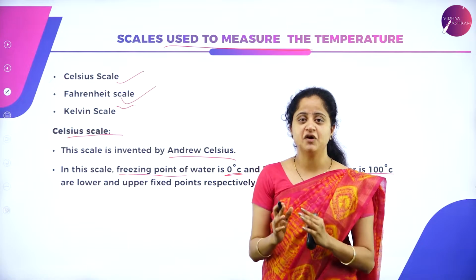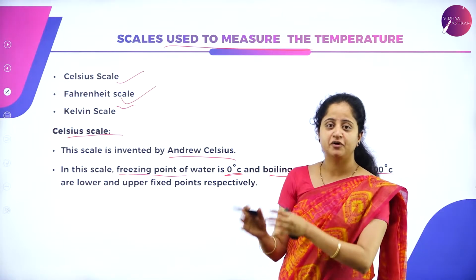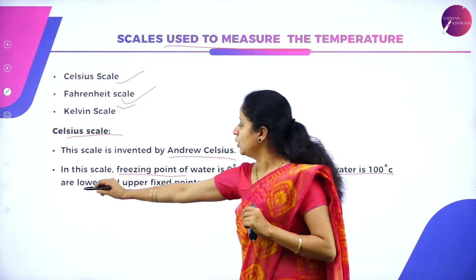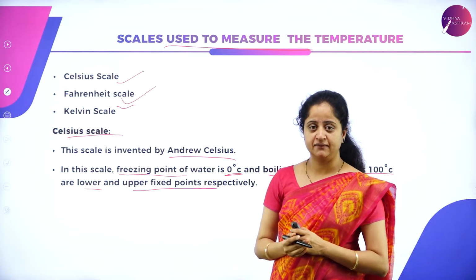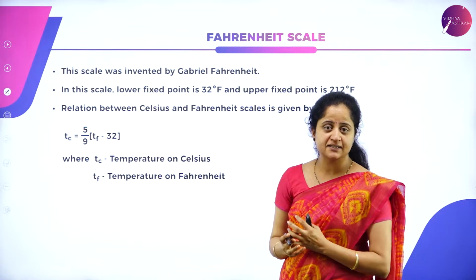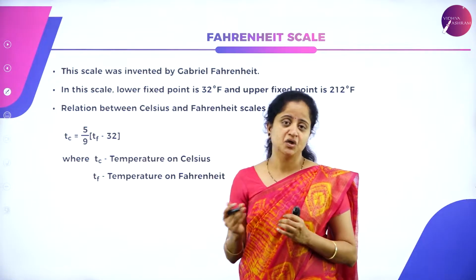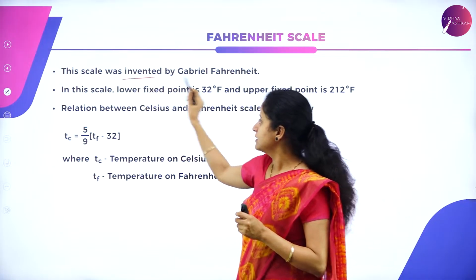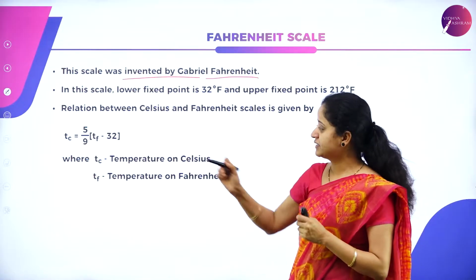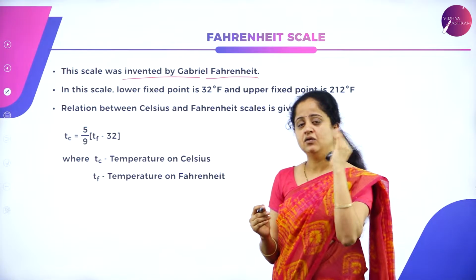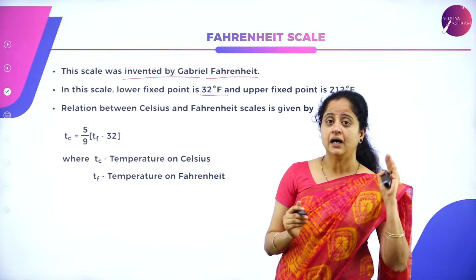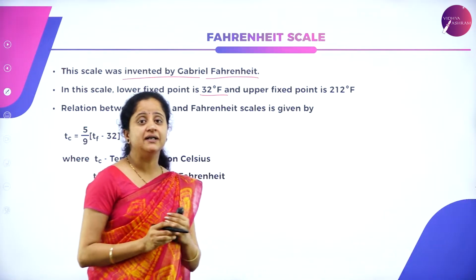So these ice point and the steam point, or melting point and the boiling point, or the freezing point and the steam point, are also called as the lower and upper fixed point respectively. So this is about the Celsius scale. Let us now move on to Fahrenheit scale. So what is this Fahrenheit scale? What are the values of the upper and lower points respectively? We'll see now. This scale is invented by the scientist called Gabriel Fahrenheit. In this scale, the lower fixed point, or the freezing point, is 32 degree Fahrenheit and the upper fixed point is 212 degree Fahrenheit.